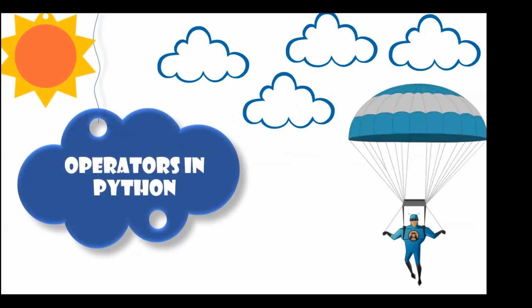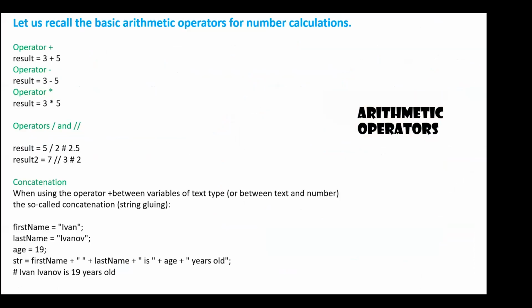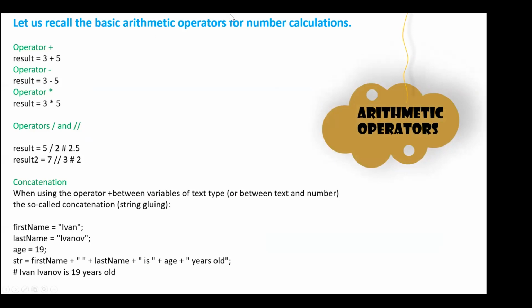Okay, so, operators in Python. Mainly we are going to look at some examples like arithmetic operators, relational, logical, bitwise, assignment, and some extra, mixed ones. Let's go with the first one. As you can see, it's all basic operations. In Python, by this time, you might know how to assign a value and how to print it. On top of that, you just need to use your mathematics to play with it, and then you are going to get the output.